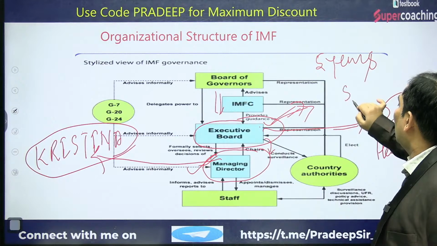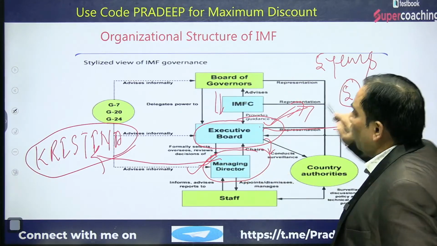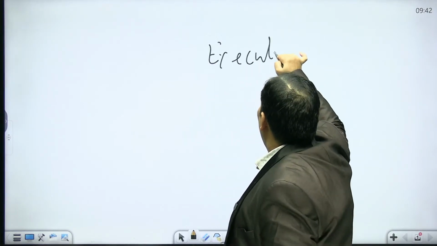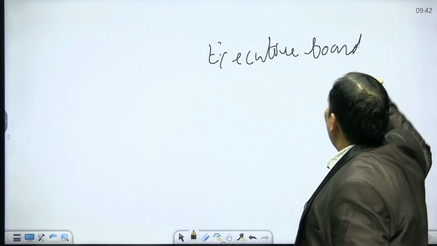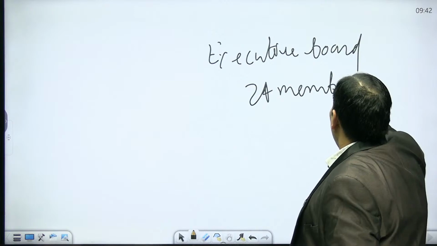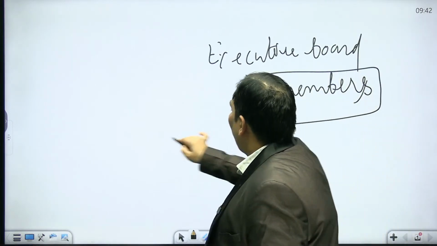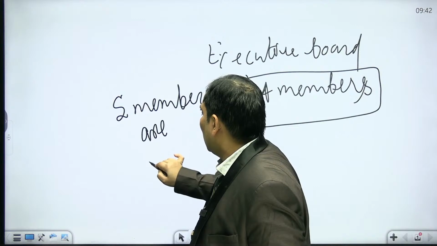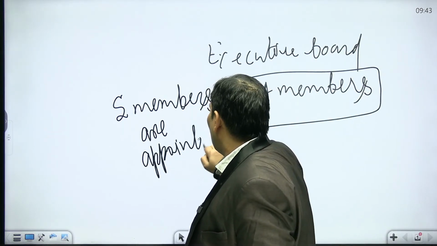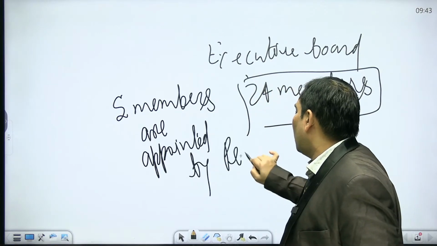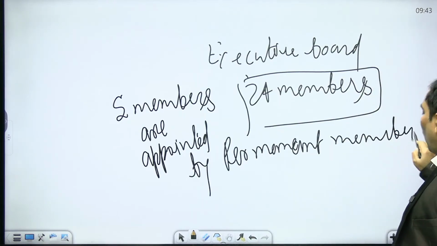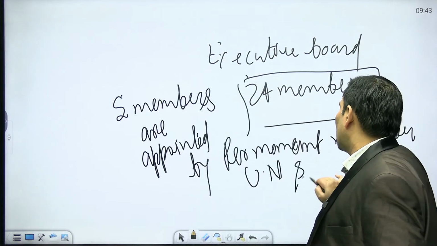Let me tell you that in the executive board there are 24 members, and out of these, 5 members are appointed, not elected, by the permanent members of the United Nations Security Council.